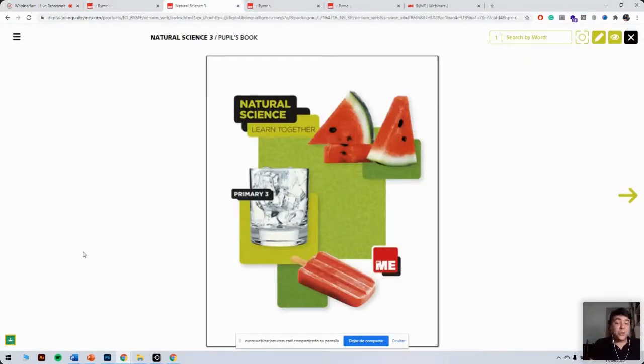Now this is new. If you're using Google Classroom with your groups, you'll be able to link the material from the book with your classes. We're going to be looking at that in a second as well. But first, let's look at how we can navigate the book.